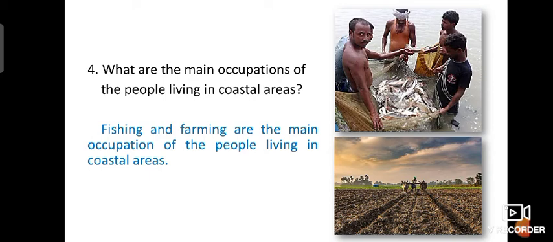Early morning they sell the fish. And farming: they plough the land and grow crops. So fishing and farming are the main occupations of the people living in coastal areas.